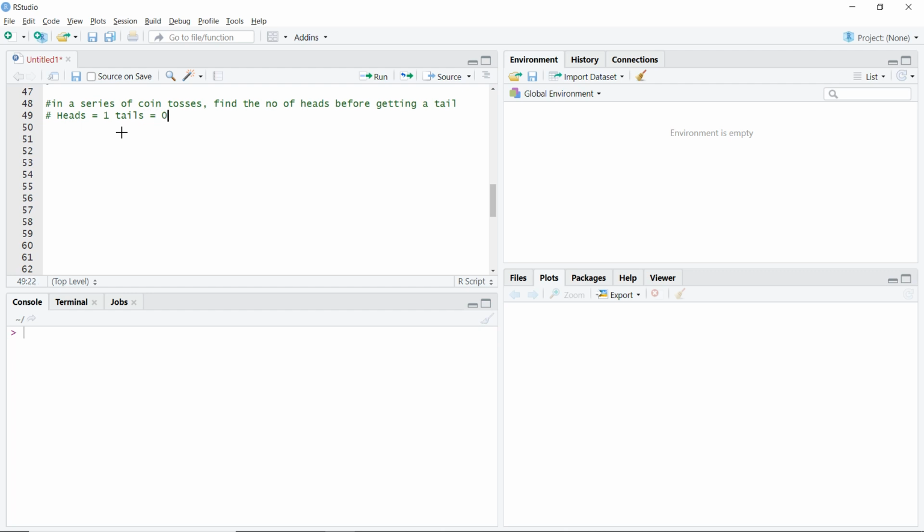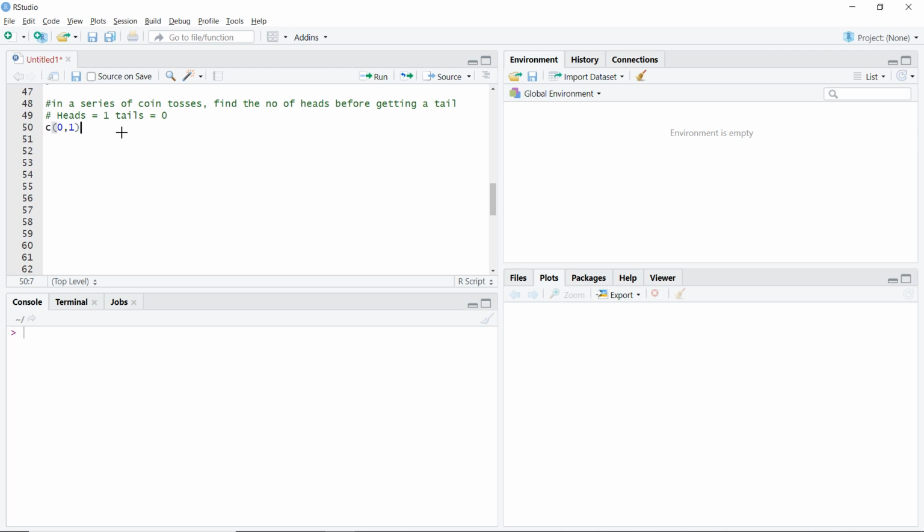Okay. So I will make a vector that will contain my 0 and 1. So this is sort of a toss, because the probability that I will get heads or tails is equal. So that is why I've kept an equal number of heads and tails.